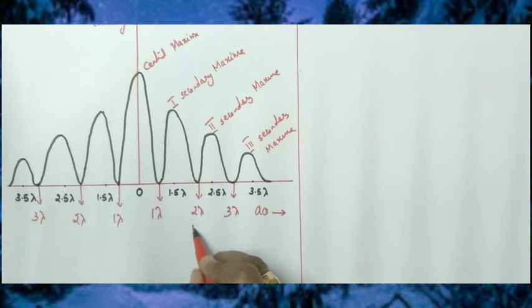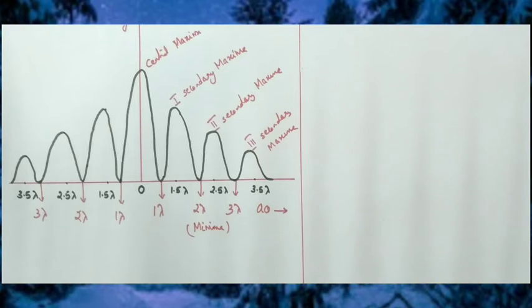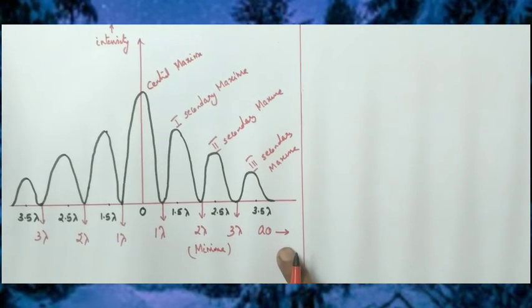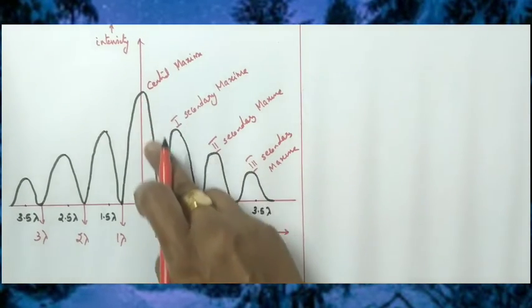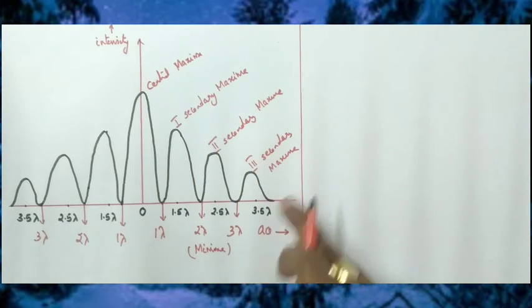So this corresponds to minima. This is the graphical representation of intensity with path difference. Here it shows that intensity is maximum, then for the secondary maxima intensity goes on decreasing.